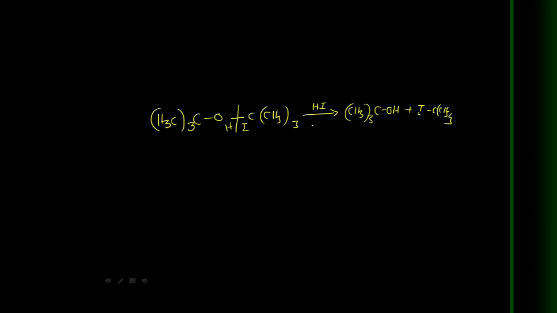If excess of HI is added, this tertiary butyl alcohol is also converted to tertiary butyl iodide. As a result, 2 moles of tertiary butyl iodide is the product. Okay, now here